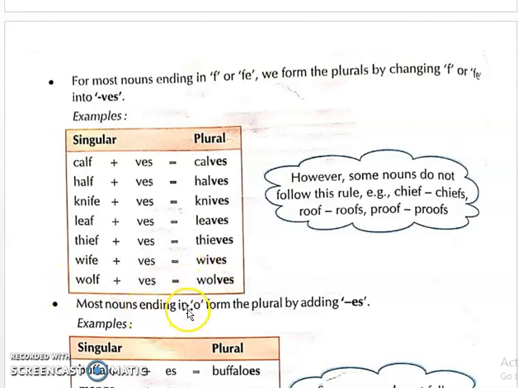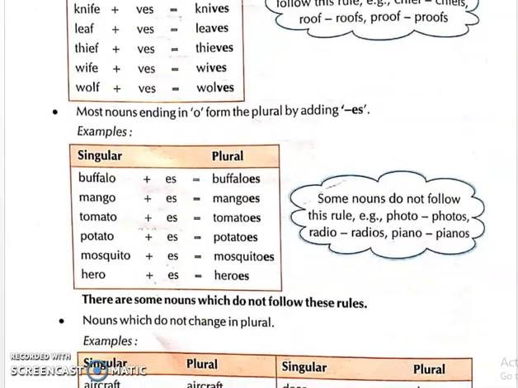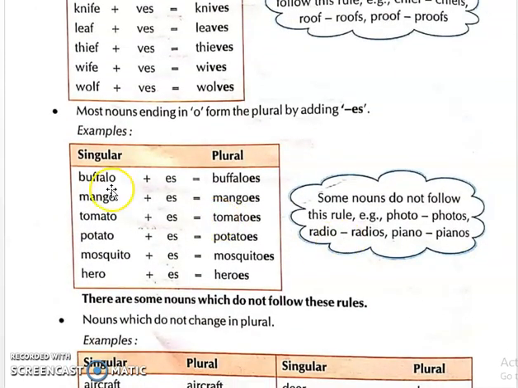Most nouns ending in O form the plural by adding ES. For example, buffalo, buffaloes. Mango, mangoes. Tomato, tomatoes. Potato, potatoes.